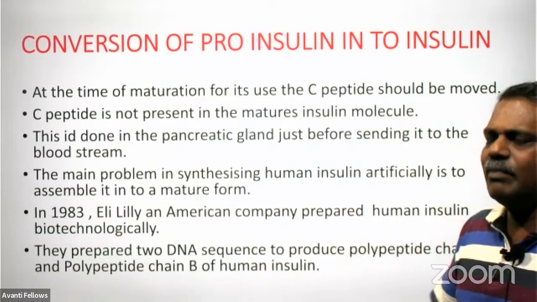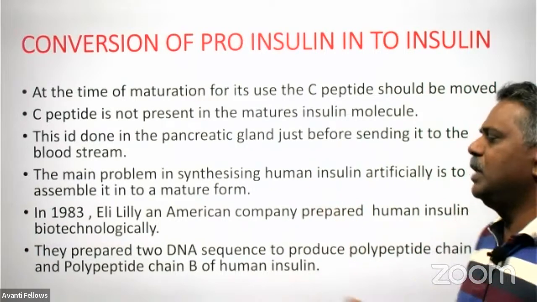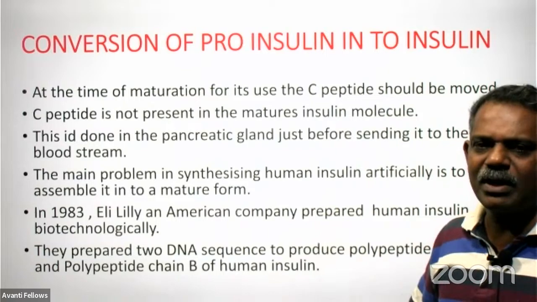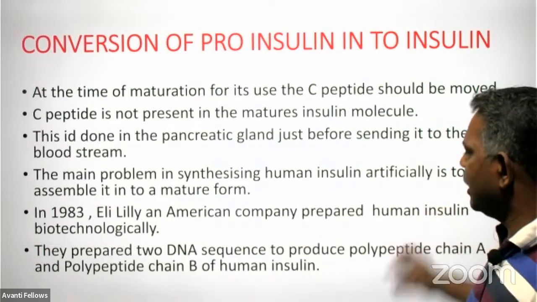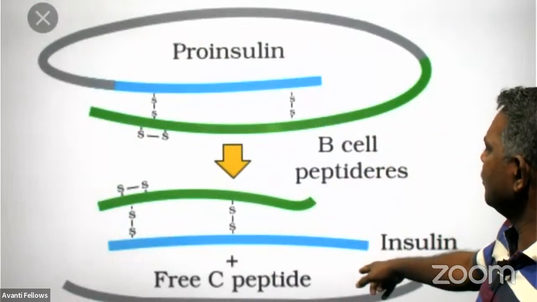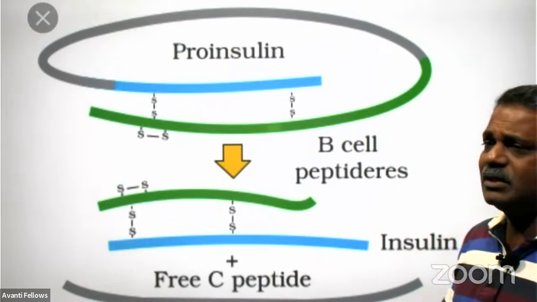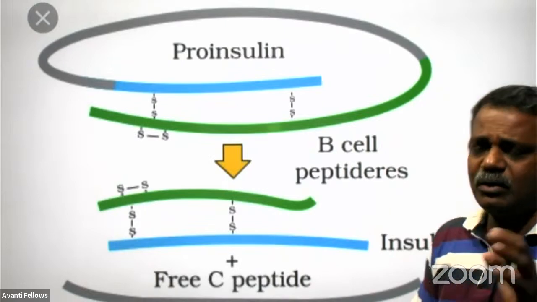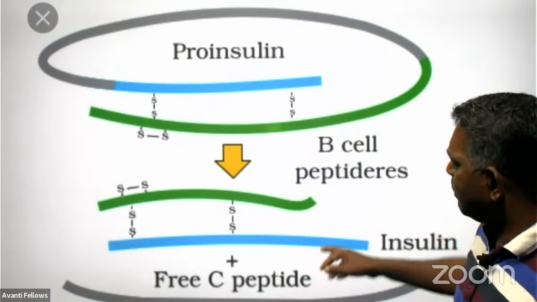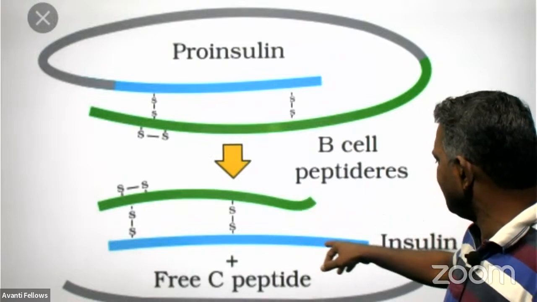coli, and separately these E. coli started producing polypeptide A and B. Then they extracted them separately from these two E. coli and assembled them outside to get functional insulin. Artificially, we are preparing this human insulin by using E. coli only. And we prepared the DNA for producing the B peptide and A peptide.